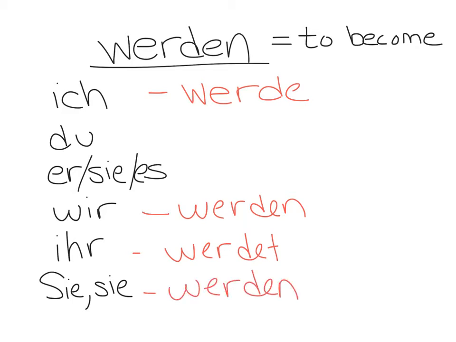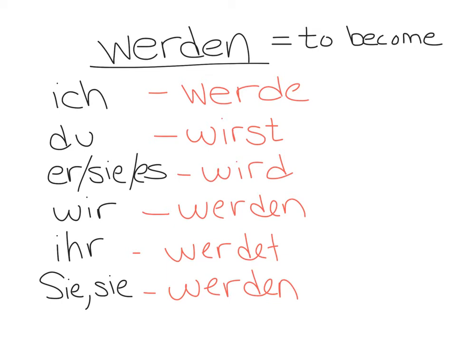Where it's irregular is the du und sie es form. Frequently, people make fun of werden and say that it's a weird verb because for du becomes wirst, but for sie es, wird. So it is in fact a weird verb.